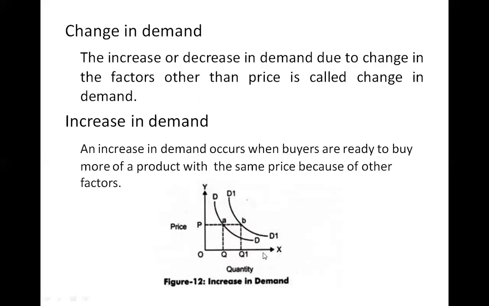On the x-axis I have taken the quantity demanded, and on the y-axis I have taken price. See, what did I do? If the price of the product is P, I used to buy Q. With the same price, I am buying Q1 quantity, so I am increasing this quantity from Q to Q1 with the same price. D is the actual demand curve, so I am buying this much extra with the same price. This is called A to B. So this is the D1 curve. A to B, the distance between these two, is called increase in demand.